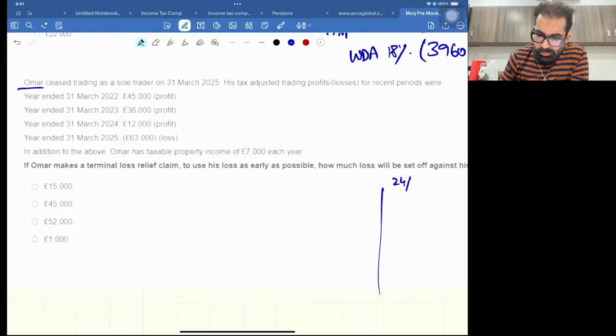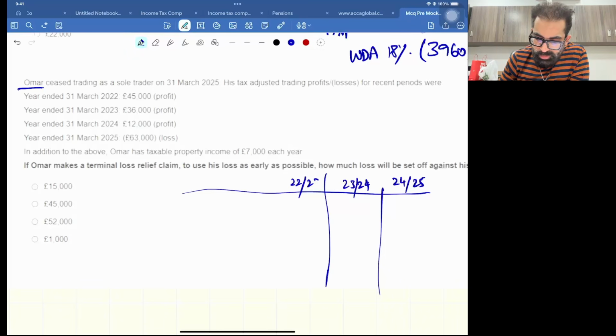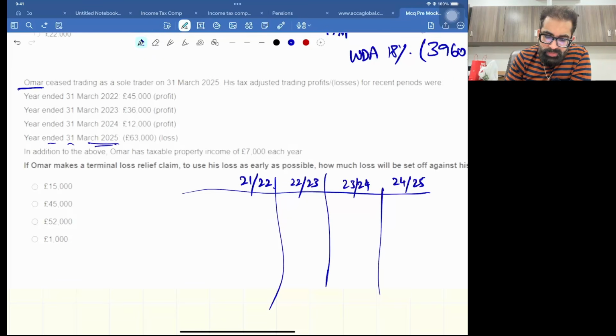So it's the 24-25 fiscal year. Then you have 23-24, 22-23 and 21-22. See, in the year ended 31st March 25, which means the 24-25 fiscal year, there is a 63,000 trading loss.